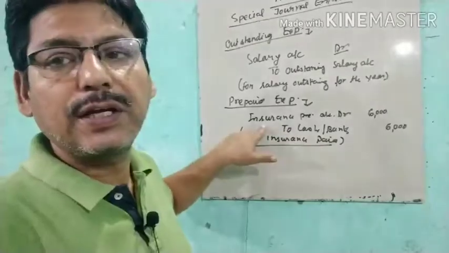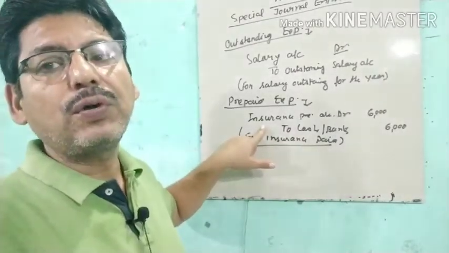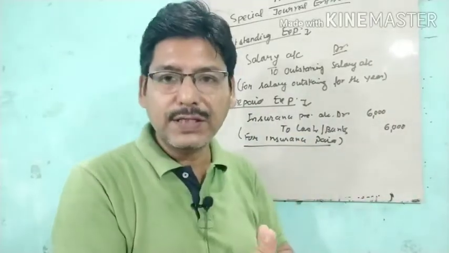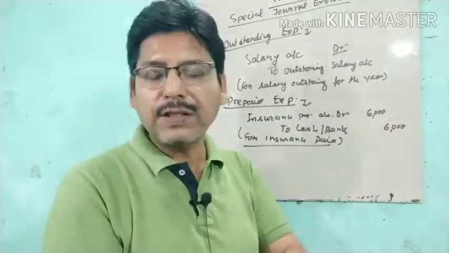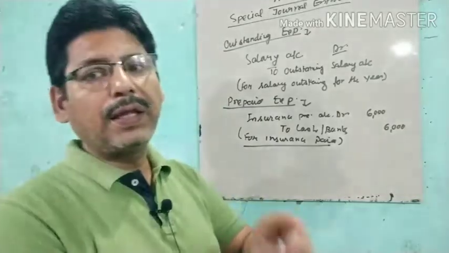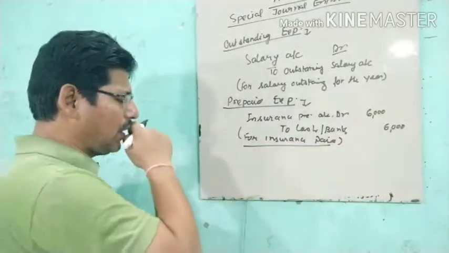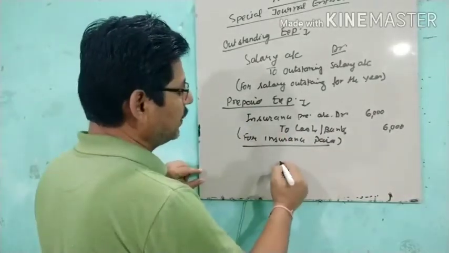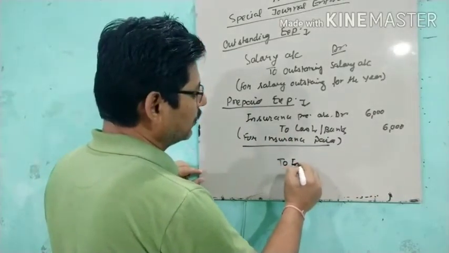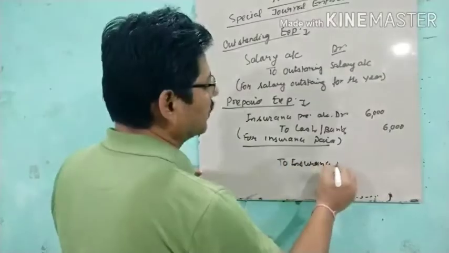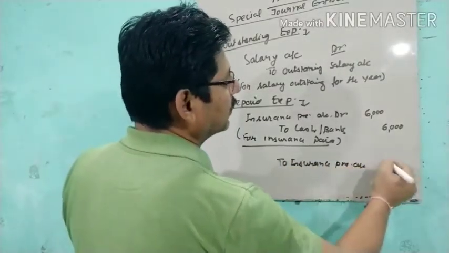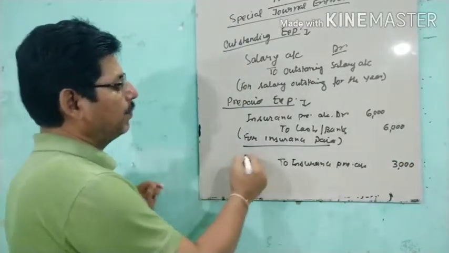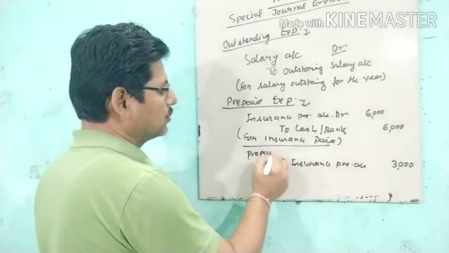Insurance was debited earlier with 6,000. So to rectify this, we will credit the insurance. Here we have debited with 6,000. If we credit it with 3,000, then automatically it will rectify the thing. So here, prepaid insurance account debit to insurance premium account, that is 3,000 rupees.